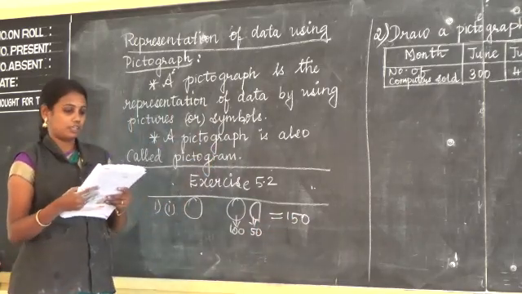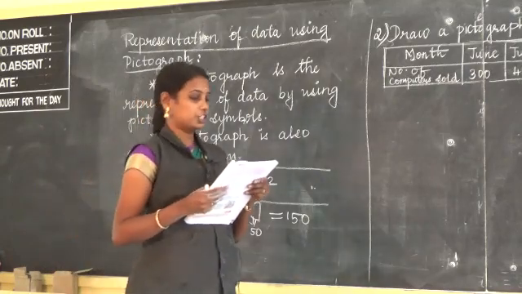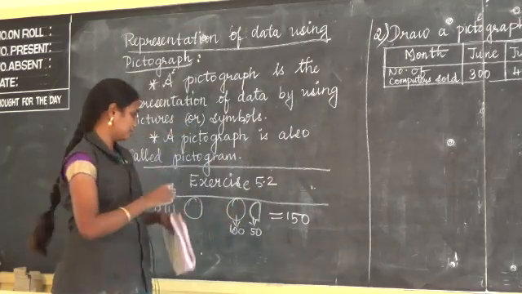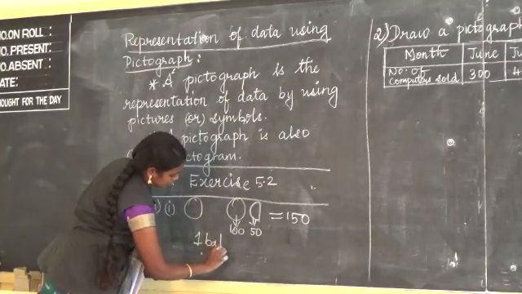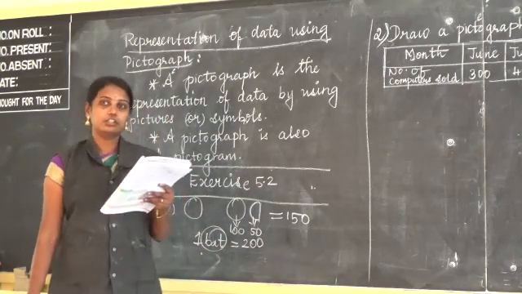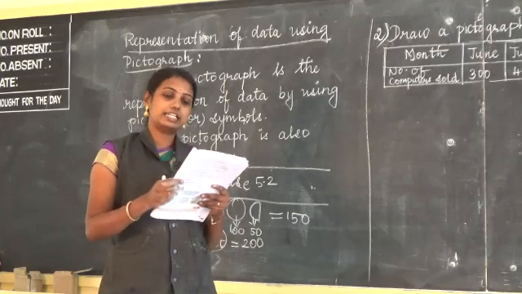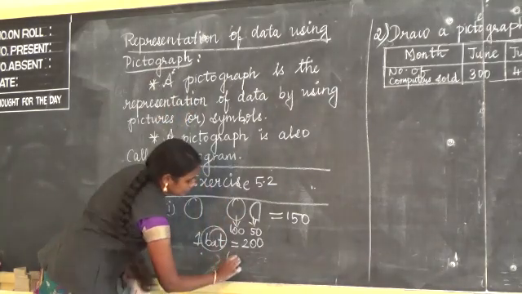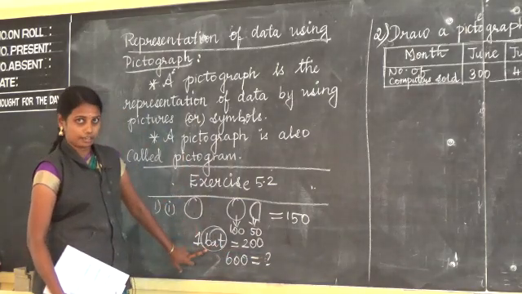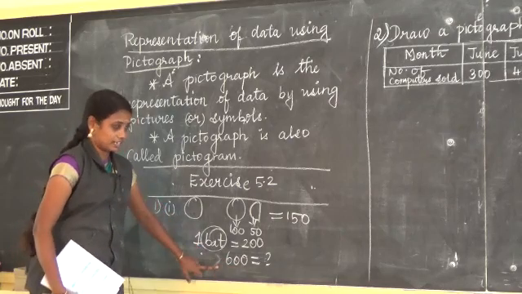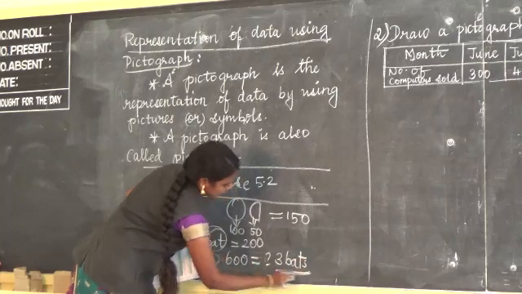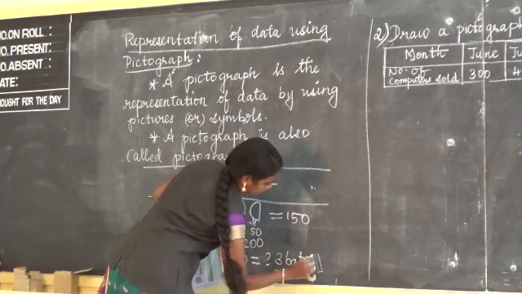150 balls. Question number 2, option 2, if 200 is represented by a bat, one bat is equal to 200. You can see the bat in the picture in your book. Then 600 is represented by, listen to me, one bat is 200. So how many bats will be for 600? 3 bats. Either you can write it or you can draw the bats.